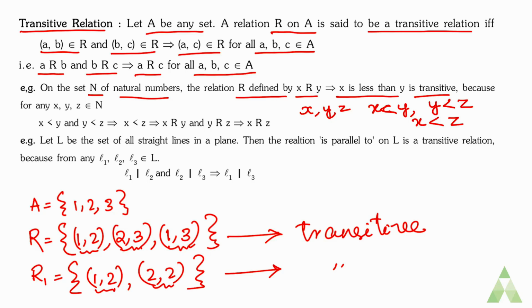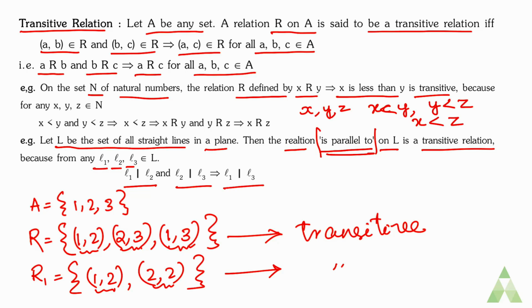And one more example, if L be the set of all straight lines in a plane, then the relation we define as 'is parallel to' is a transitive relation on L. Because if L1, L2, L3 are 3 lines belonging to set of lines L, if L1 is parallel to L2, L2 is parallel to L3, that implies that L1 is parallel to L3. So this is a transitive relation.